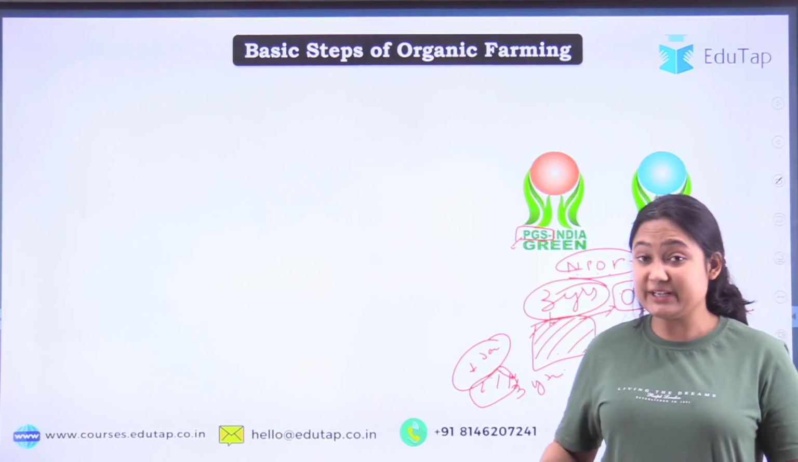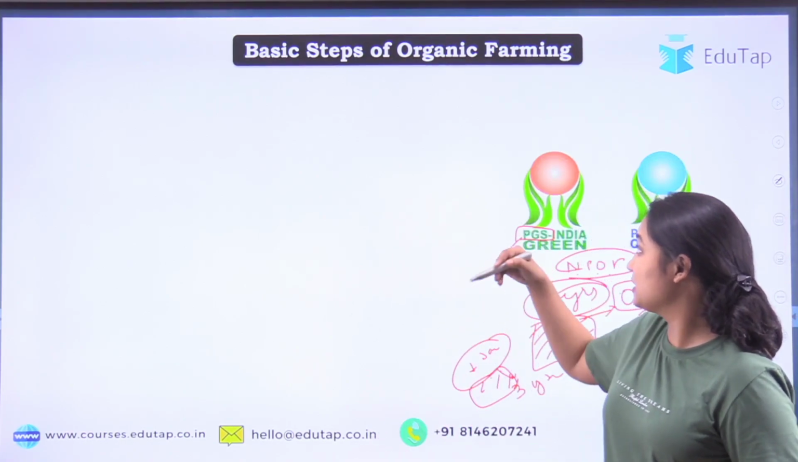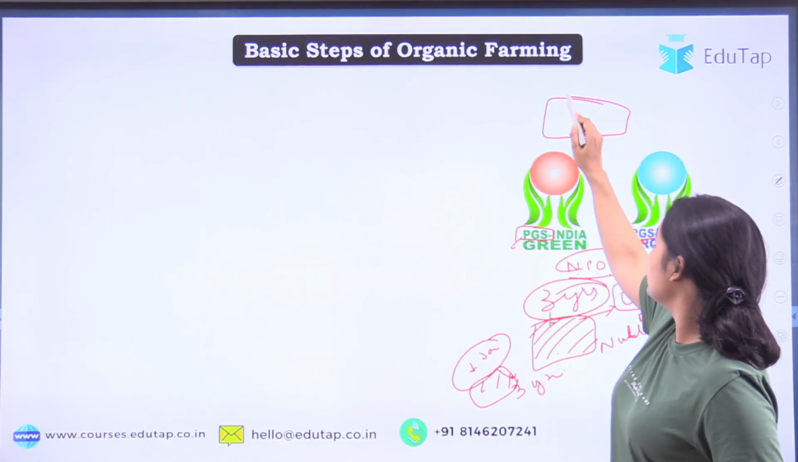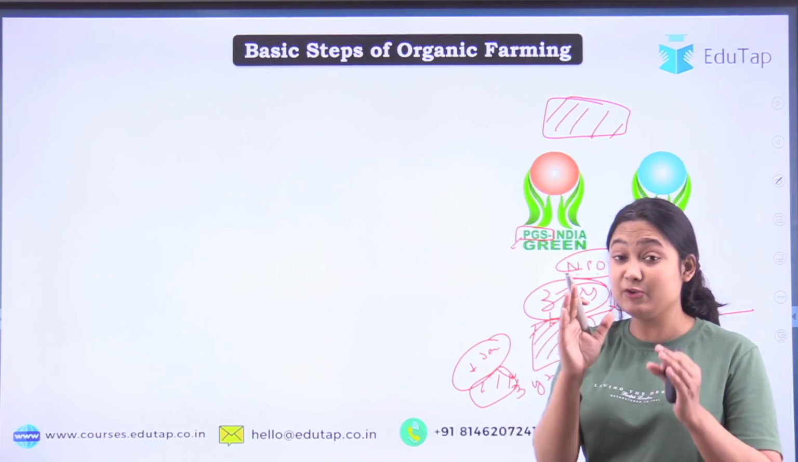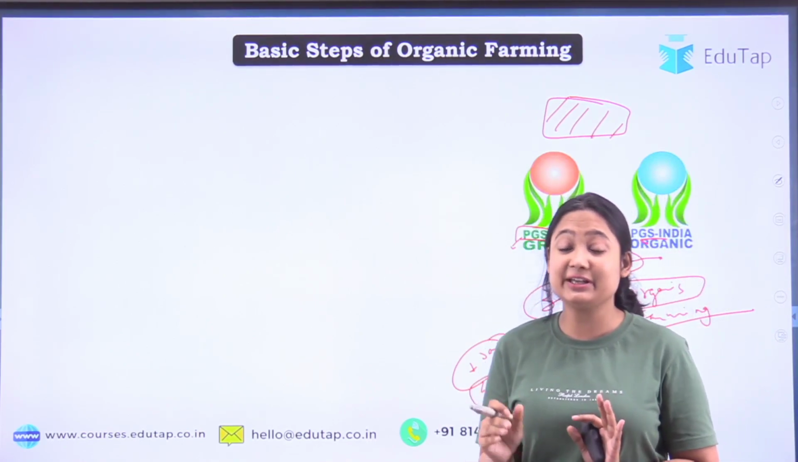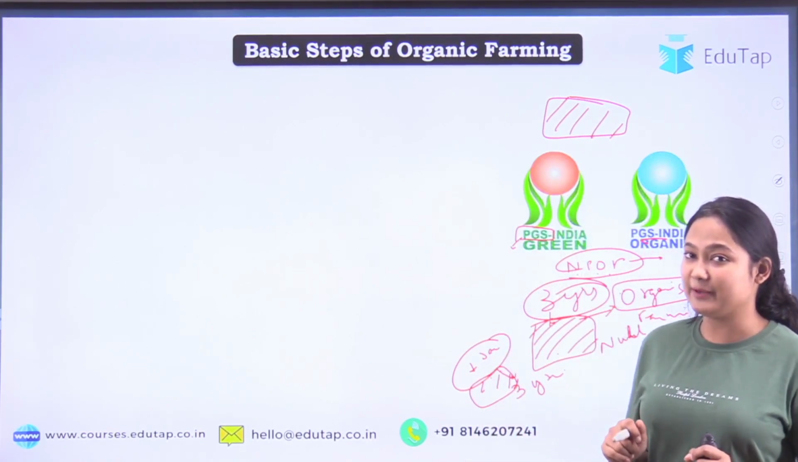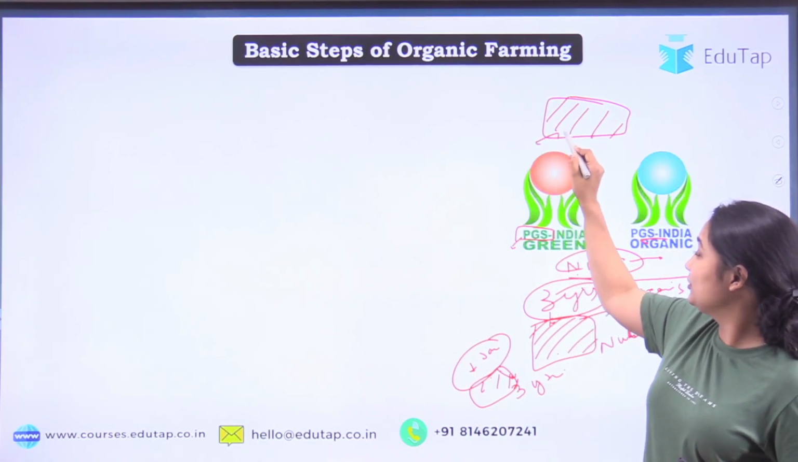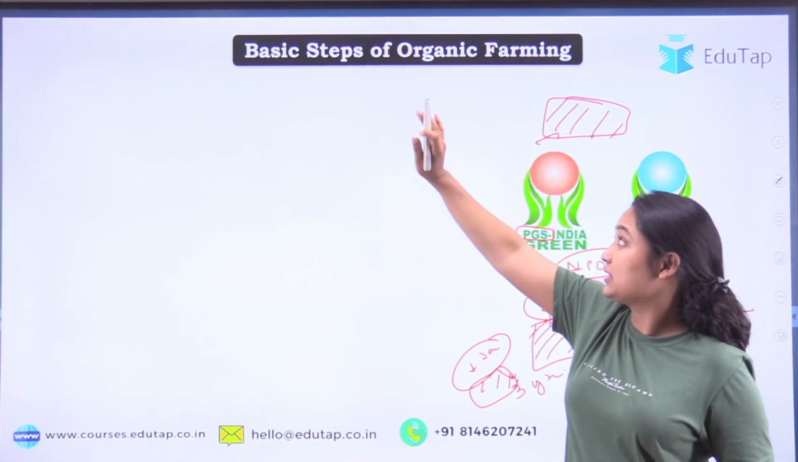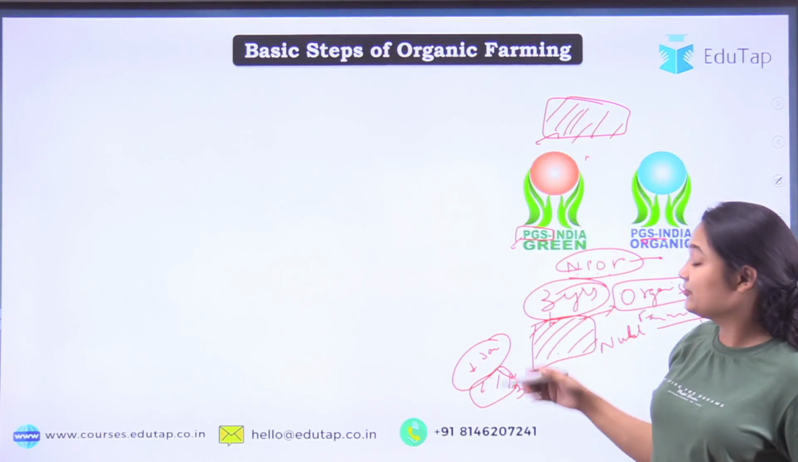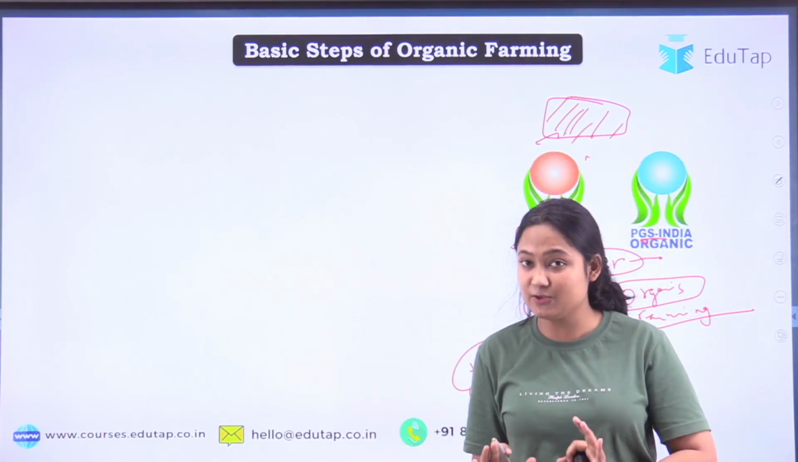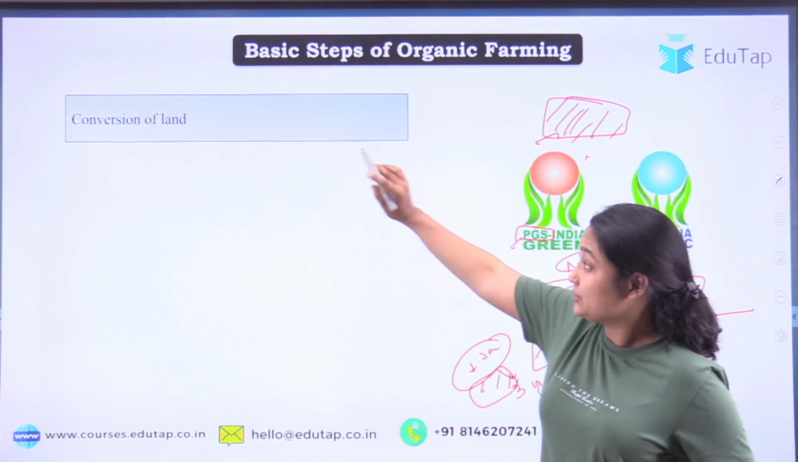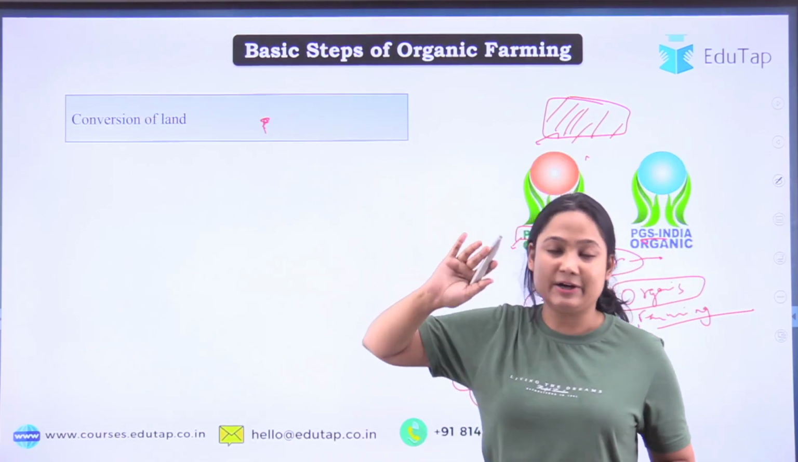Okay, so what is the process of conversion? Suppose your parents or your family has a land where they do conventional farming, but now you know the benefit of organic farming. You say, okay, now I want to do organic farming. So what will happen? You will take this land and convert it. How will you convert? First of all, the things we have discussed, what we should use and what we shouldn't use, you will apply those principles. Then your conversion of land will start.